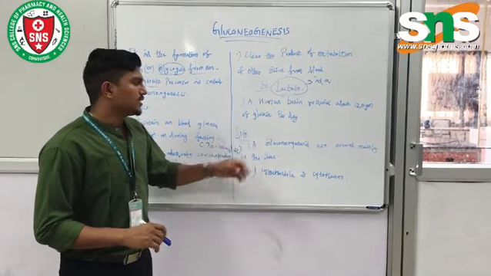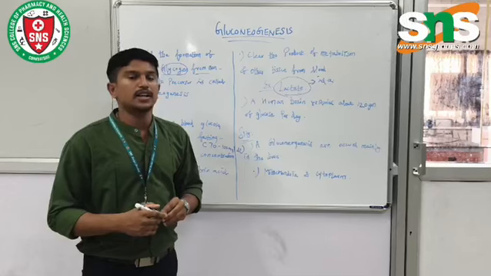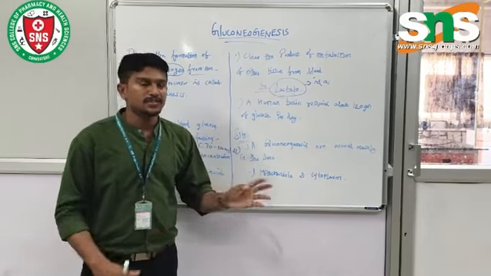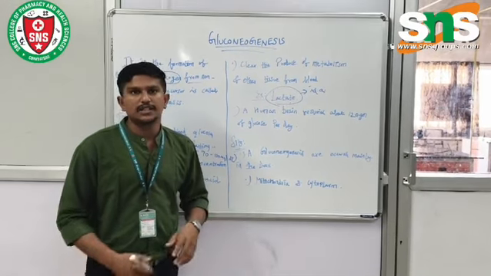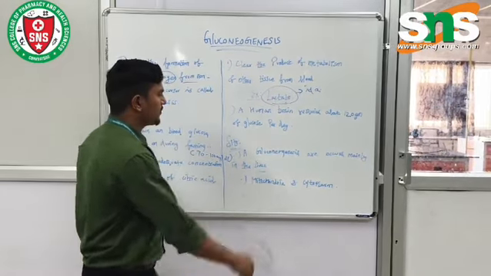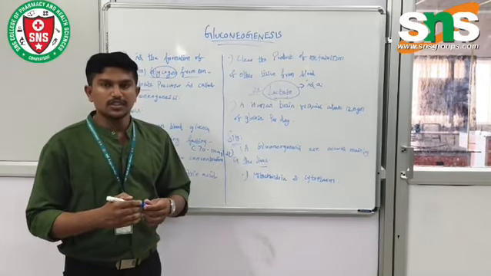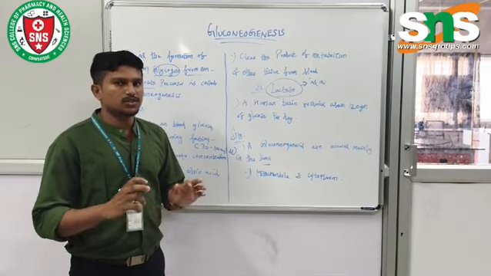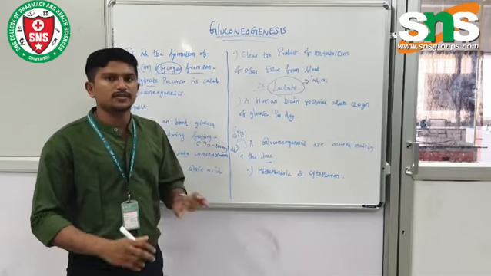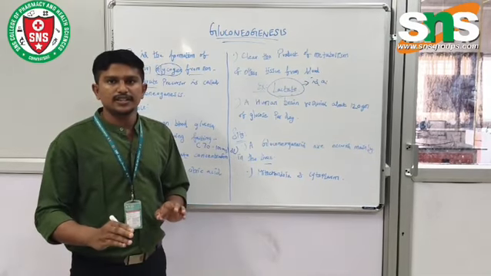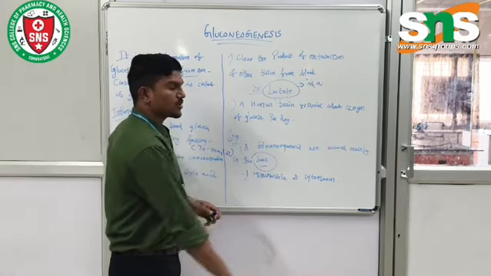Next, the site of gluconeogenesis. Gluconeogenesis mainly occurs in the region of the liver. That is the site of the process.